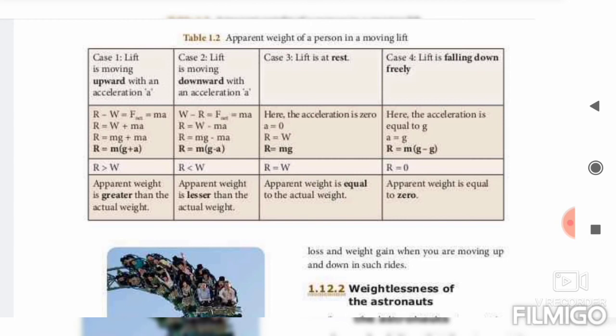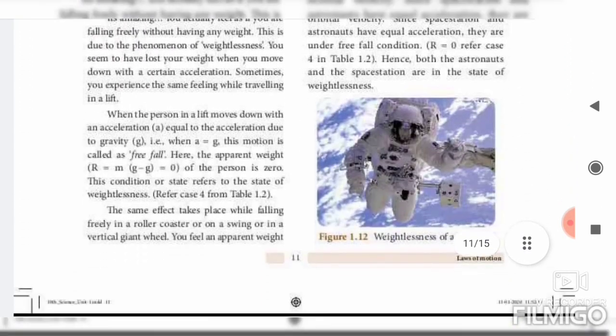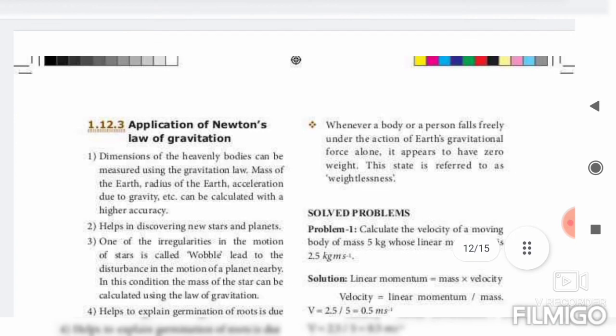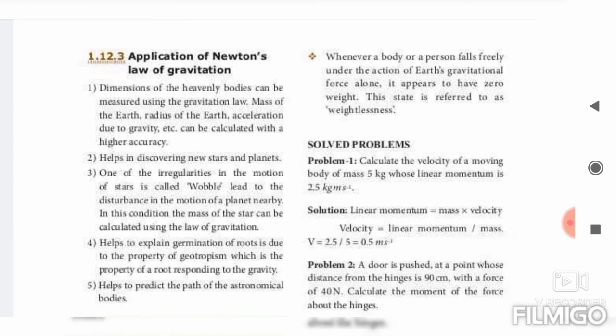Okay student, then the last one is page number 12, applications of Newton's law of gravitation. First point, dimensions of heavenly bodies can be measured using the gravitation law. Mass of earth, radius of the earth, acceleration due to gravity, etc. can be calculated with a higher accuracy. Helps in discovering new stars and planets. One of the irregularities in the motion of stars leads to the disturbance in the motion of a planet nearby. In this condition, the mass of the star can be calculated using the law of gravitation.